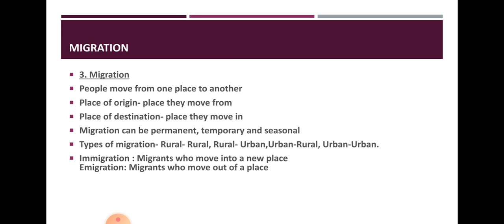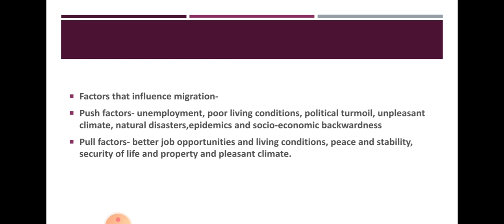Immigration means if migrants move to a new place, and emigration means if they move out of the place. Already we have discussed these things in detail in the chapter on migration. Now the factors influencing migration: push factors and pull factors. Push factors are all the negative things of that place which push you to leave it, such as unemployment, poor living conditions, natural disasters and epidemics. Pull factors are better job opportunities, better living conditions and pleasant climatic conditions, which attract you towards that place.